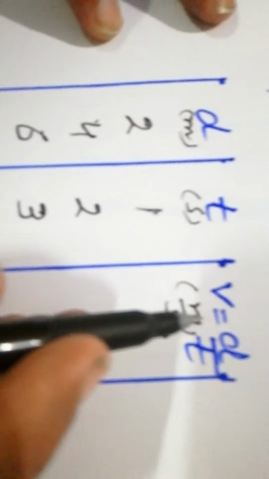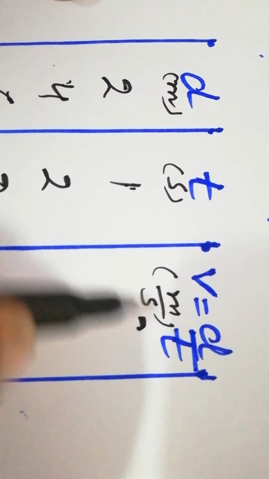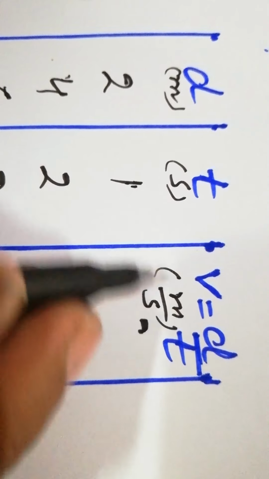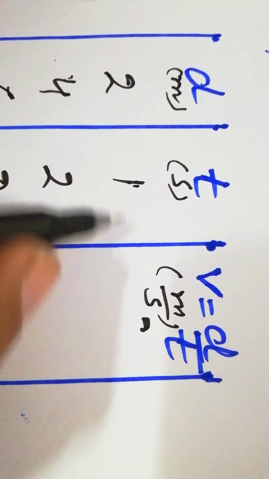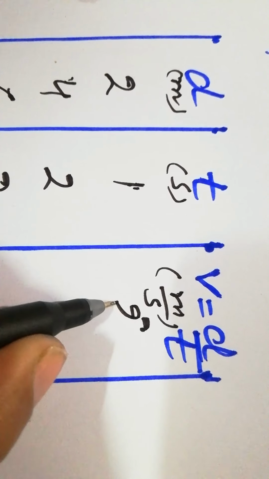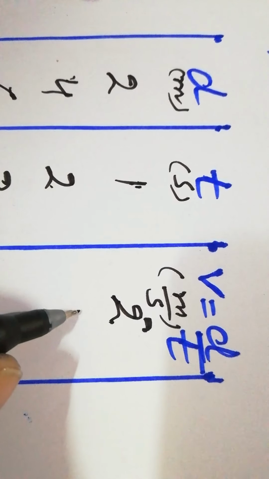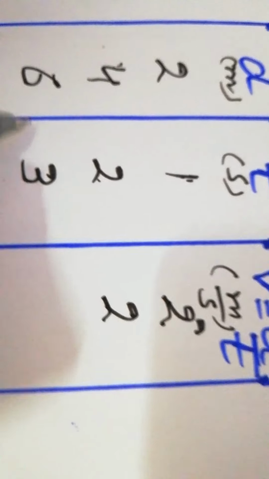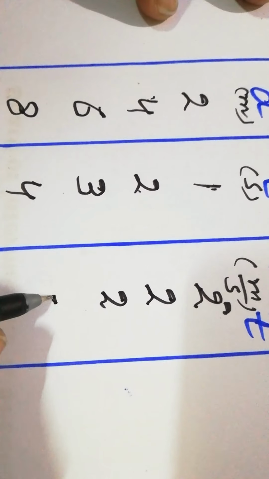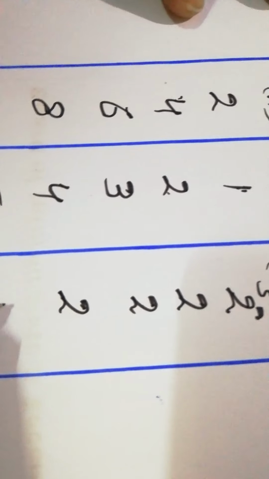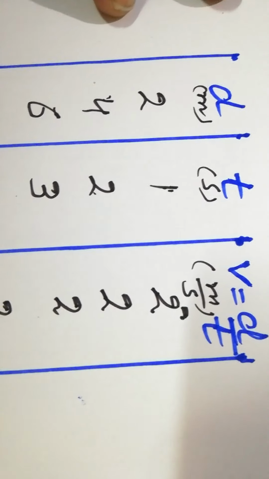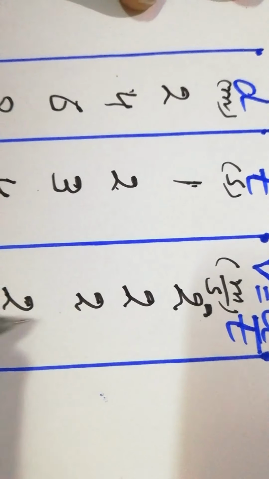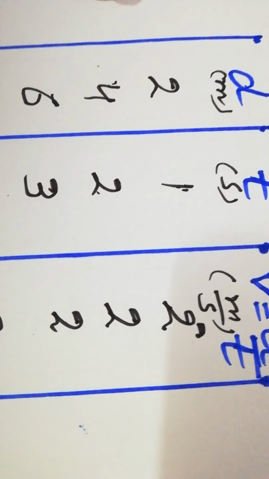If you want to calculate the uniform speed, look at here, v is equal to d by t. D is 2, 2 divided by 1 you get answer 2. 4 divided by 2 you get answer 2. 6 divided by 3 you get answer 2. 8 divided by 4 you get the same answer, 2. 10 divided by 5 you get answer 2. So it means speed is the same, it is not changing. So that's why it is termed as uniform speed.